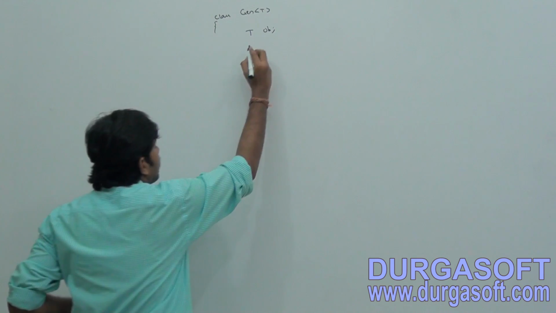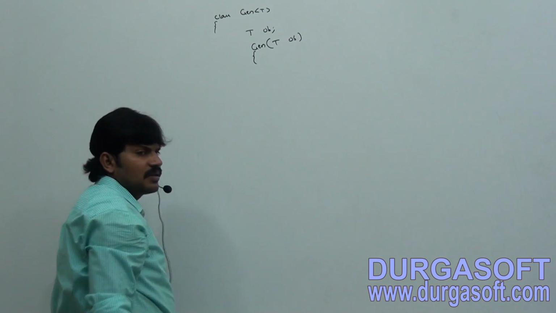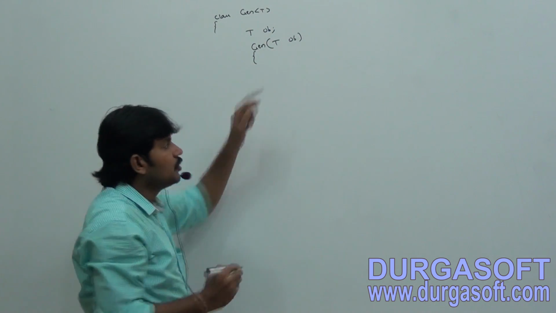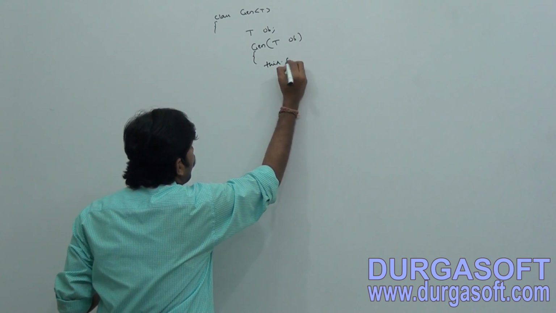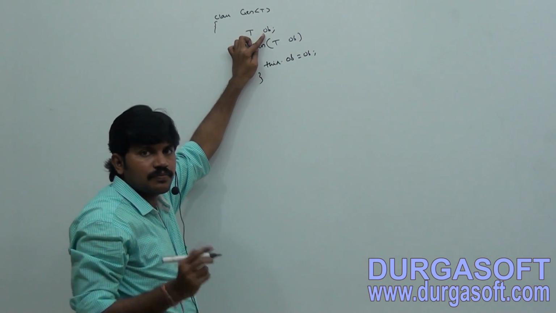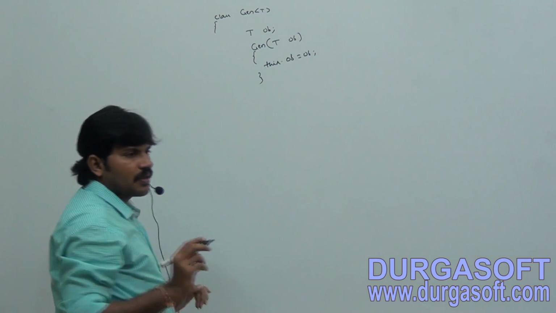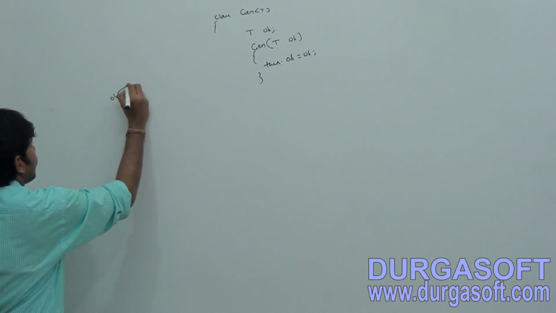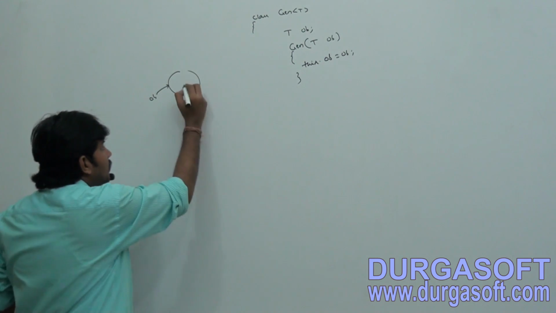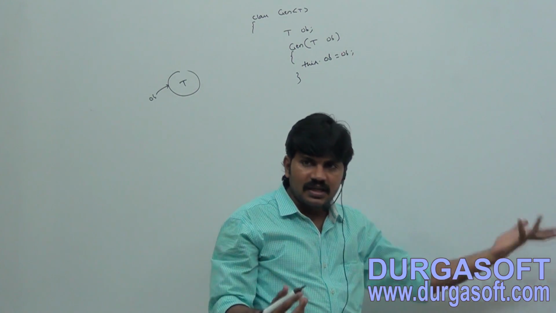Now, I am taking Gen of T OB. What is this one? Constructor. The constructor is always expecting the same type of argument. So this.OB is equal to OB. Now this OB value I am trying to initialize with the provided value. Now OB is pointing to an object. This object is what type? T type, our provided type. T can be any type at runtime.